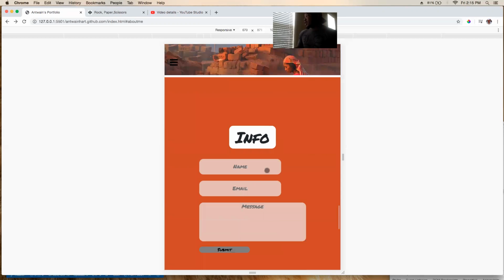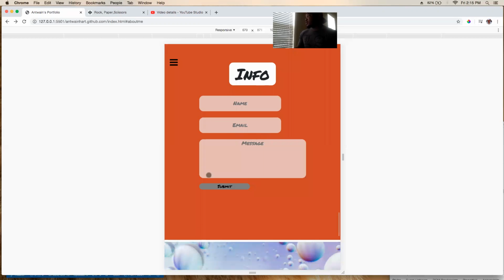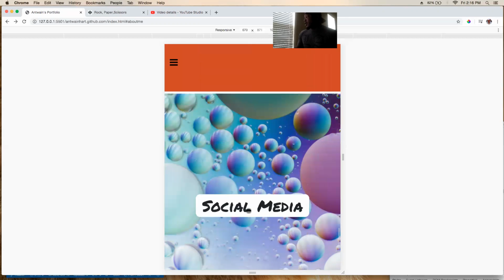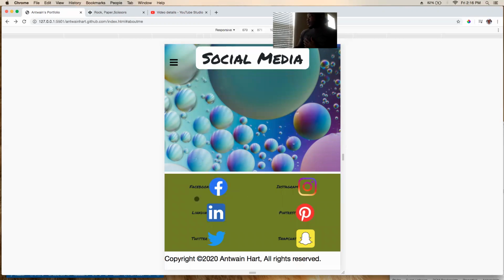I included a contact section. It's pretty much self-explanatory. You just click in here and you write your name or what have you. Then I also added a social media section that displays my social media handles, and I did those in a grid format.